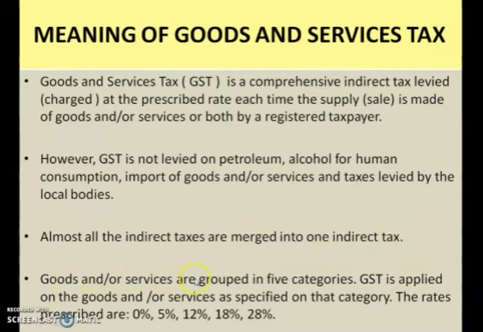Goods or services are grouped in 5 categories. GST is applied on goods or services as specified on that category. So certain categories have been made, and according to those categories GST is applied. The different rates are also there. These things are not covered in detail in your subject. Still if you are getting the basic idea, it is good. 0%, 5%, 12%, 18% and 28%. These are the different prescribed rates on different categories of goods.